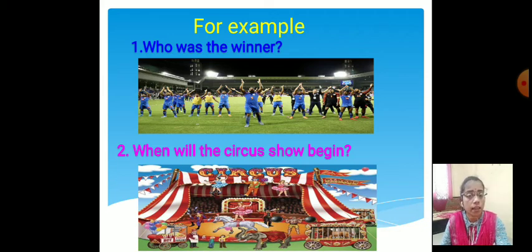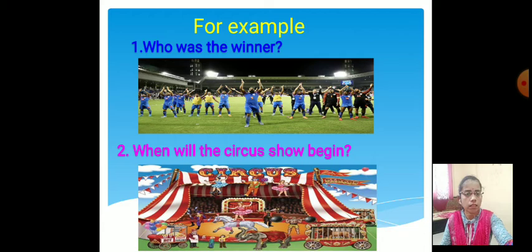So that is the interrogative sentence. And always remember that interrogative sentence ends with the question mark.